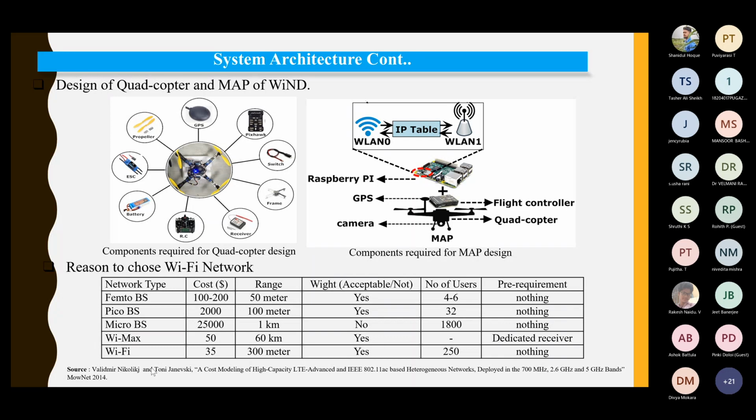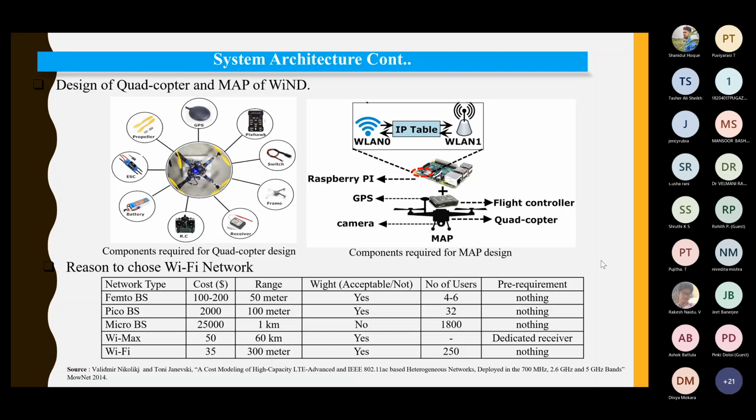So instead of that, what we have observed is, if you are choosing Wi-Fi for experimental purposes, the range is certainly restricted to 300 meters, but the cost is very low, as well as it can serve a large number of users by one channel and one set, and then the prerequisite is relaxed. So that was most convenient for us, to use Wi-Fi as part of this communication technology.